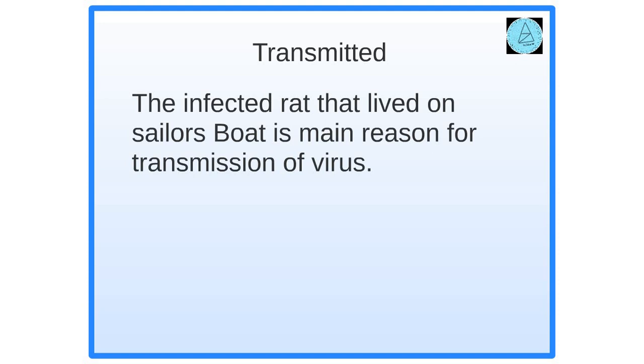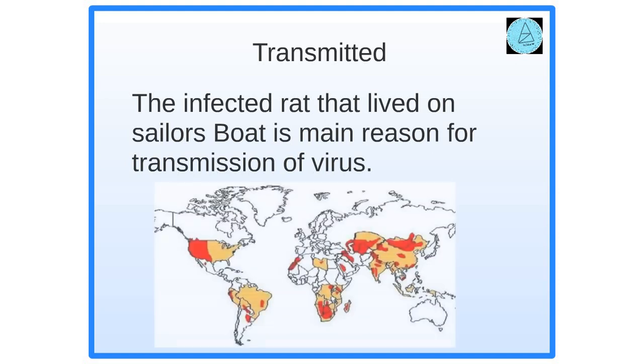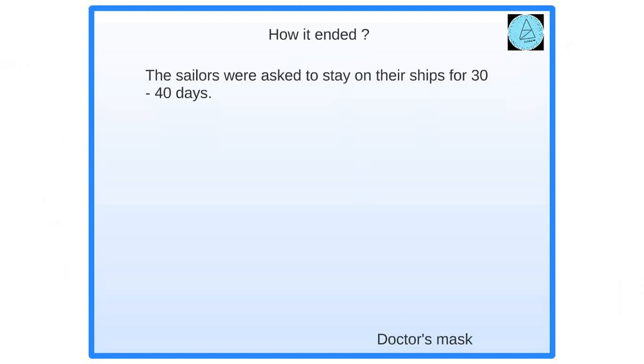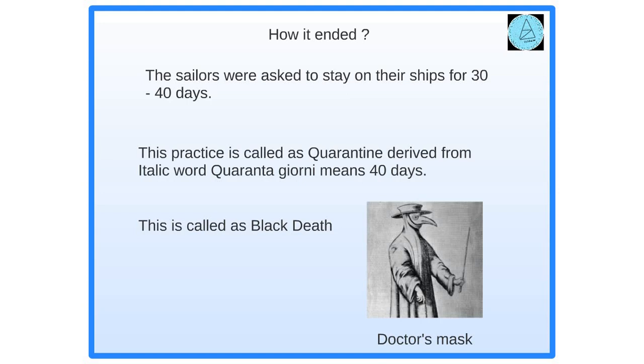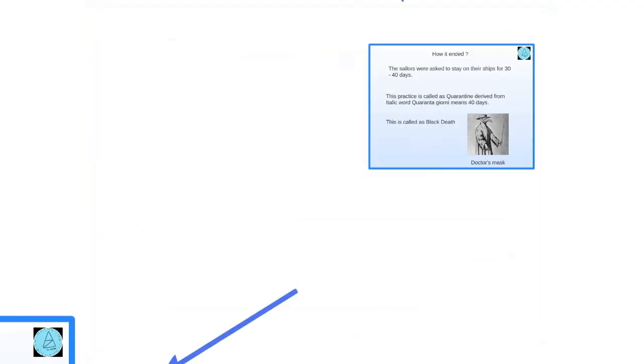As in ancient times, the water route was one of the important means of transport. The sailors in the ships were affected by plague, so the infection started spreading from infected individuals to other human beings. The sailors were asked to stay in the ship for 30 days. If there was no sign of fever or any symptoms, they were observed for the next 10 days. This practice is called quarantine, derived from the Italian word quarantaggiori, which means 40 days.